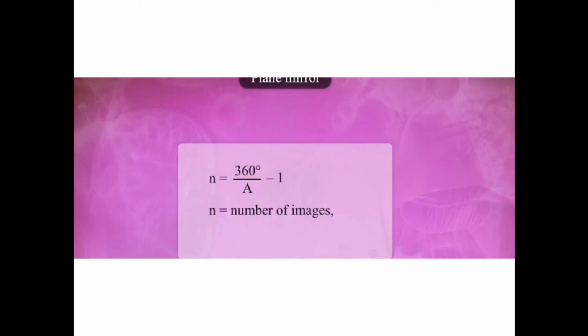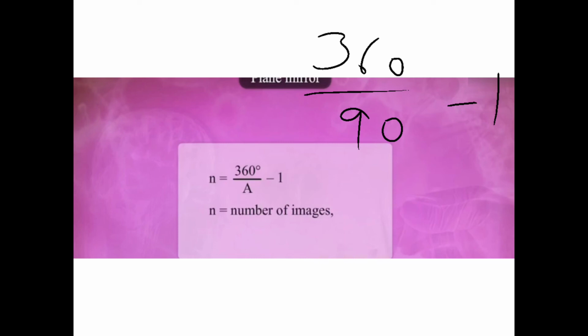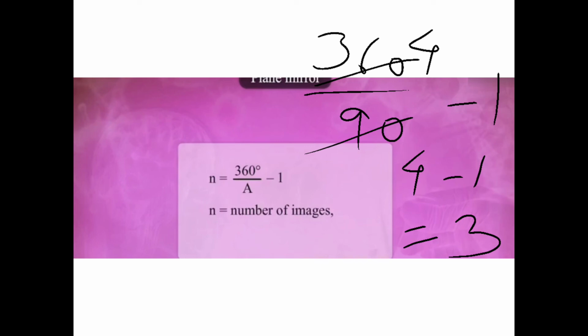So 360 upon 90 and then whatever is the answer, then minus 1. So 9 fours are 36. So 4 minus 1. So what is the answer? 3. Correct? So this is my one mirror and this is my another mirror. If this angle is 90 degree, I am going to get three images.